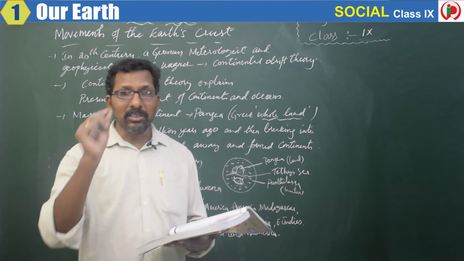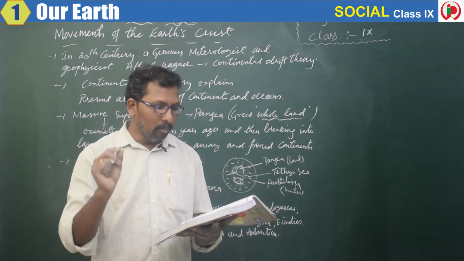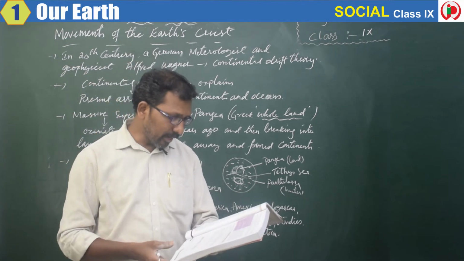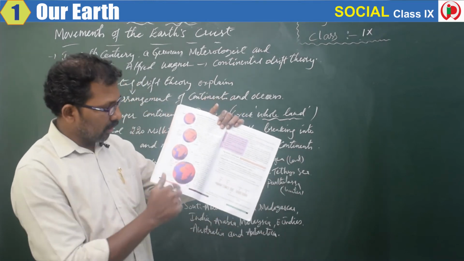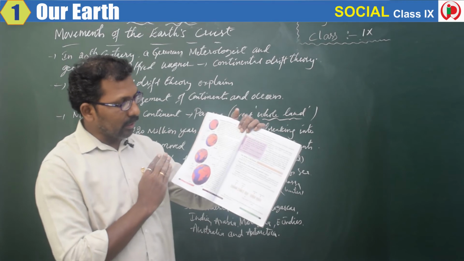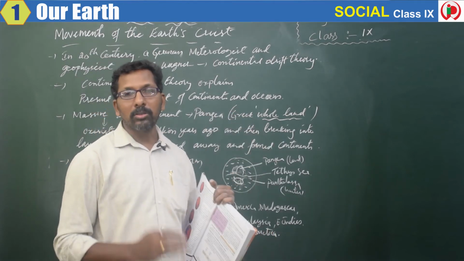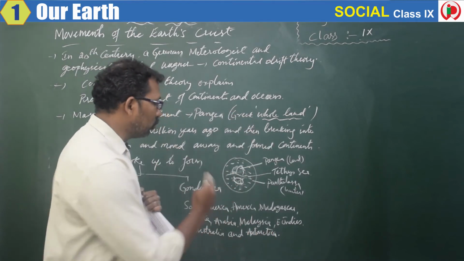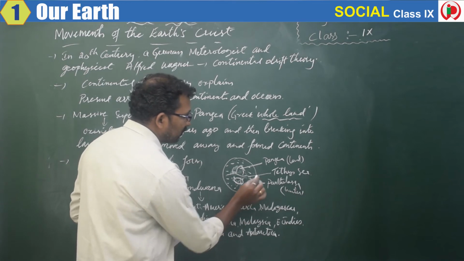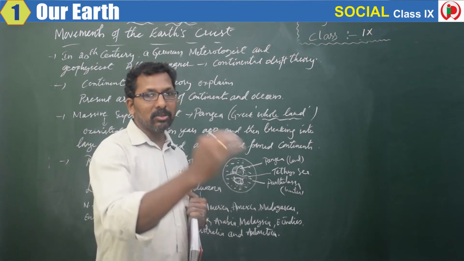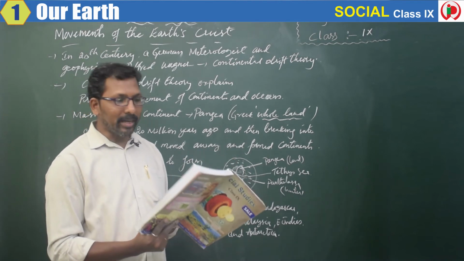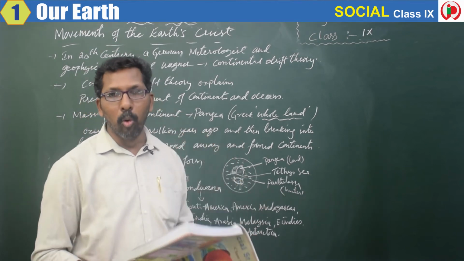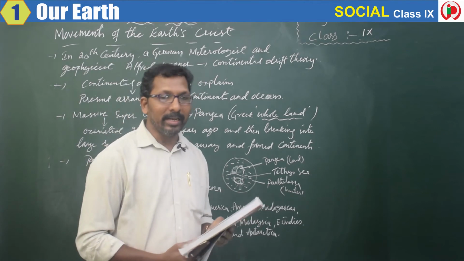In which direction has Australia moved? You can see from this picture to which direction Australia has moved. Australia has moved to the east. Then I have a question: in which direction has India moved?